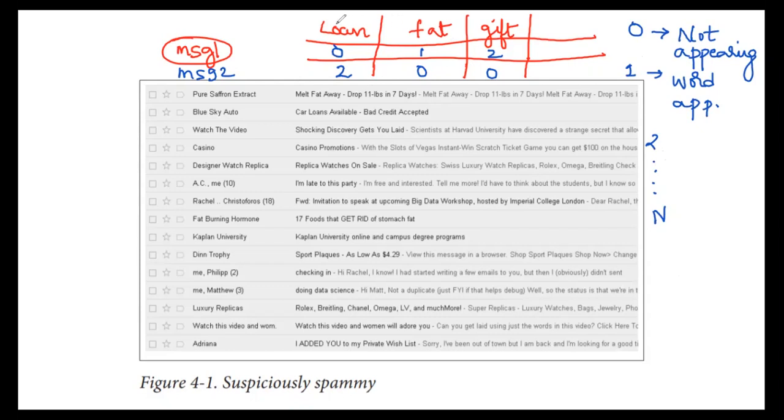Now, each word that we have as spam occupies a column header, so that becomes a feature. So what are the features for this particular problem? The features are the words that we are identifying as spam words. In that column, we will write 1 if the word is appearing in a message, and 0 if it is not appearing. So each column represents the appearance of a different word.